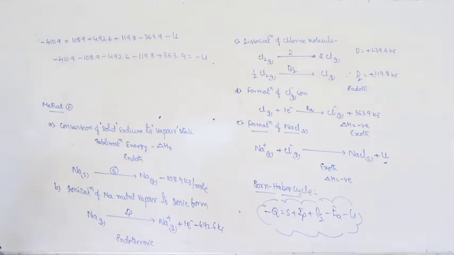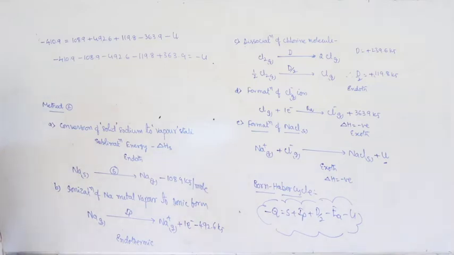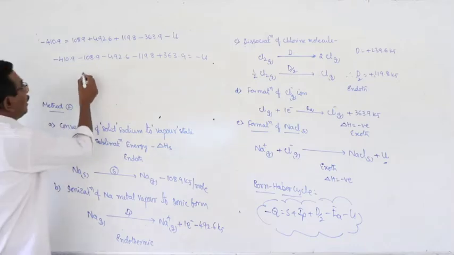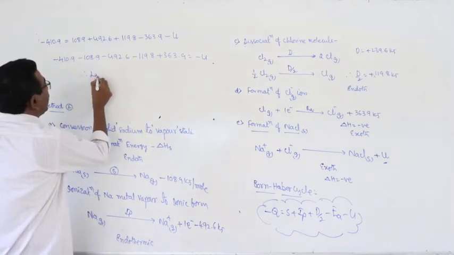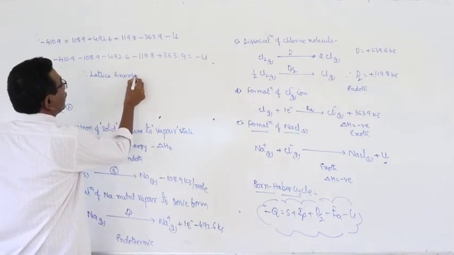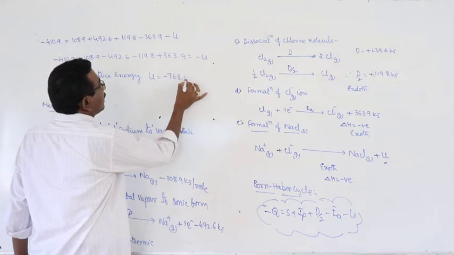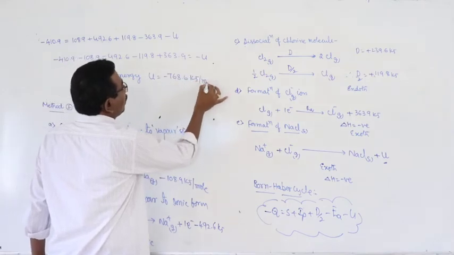And at the given temperature, that is at 25 degrees centigrade, the lattice energy calculated for sodium chloride, U, is equal to minus 768.6 kilojoules per mole.